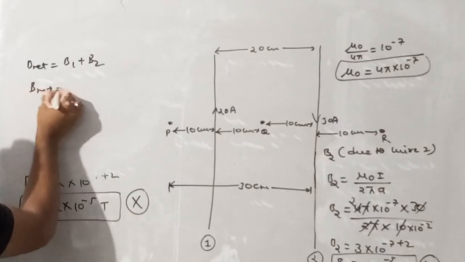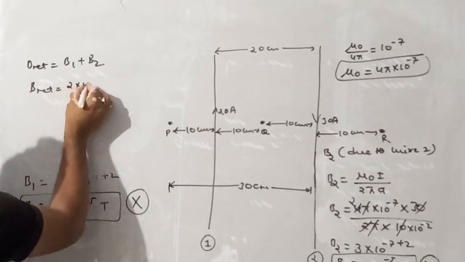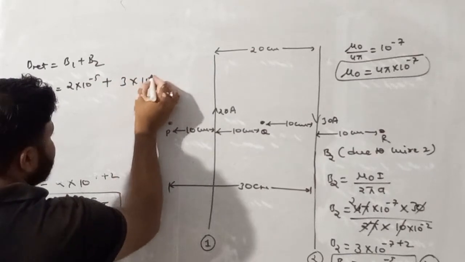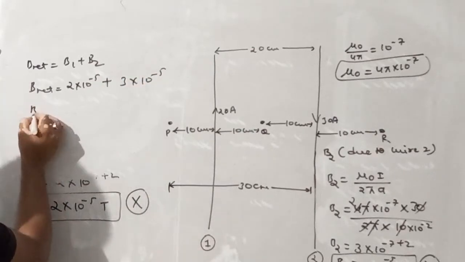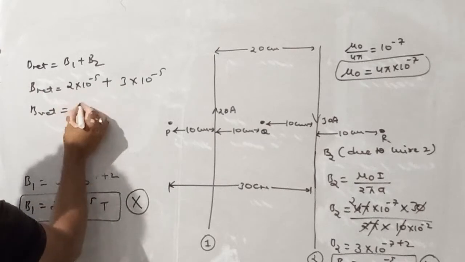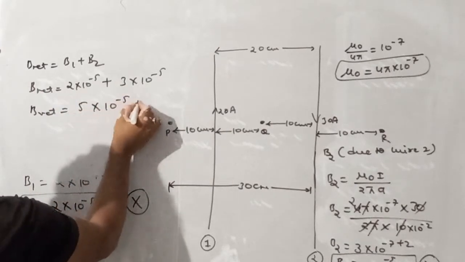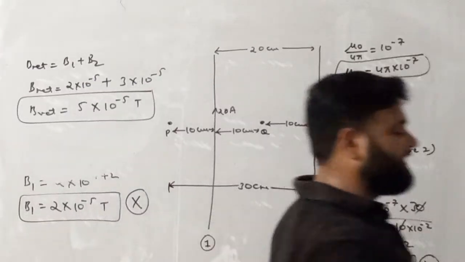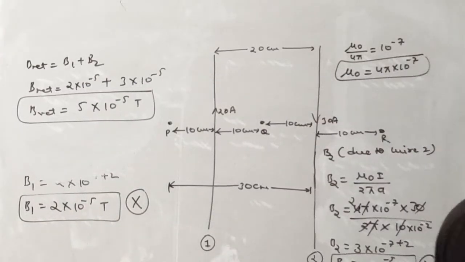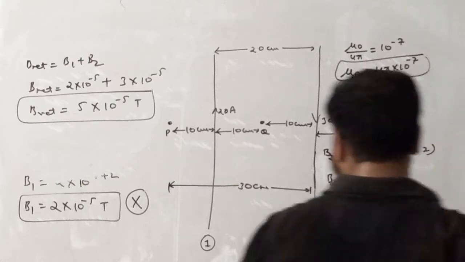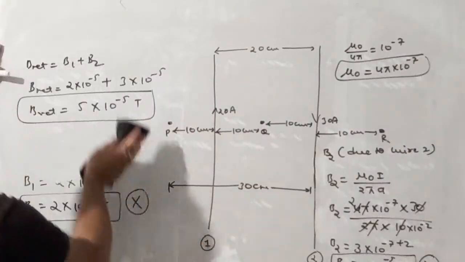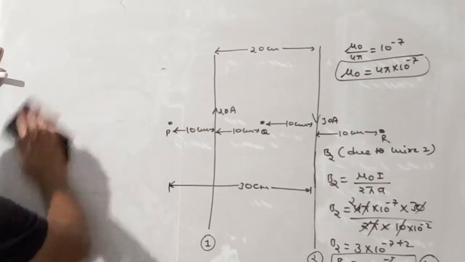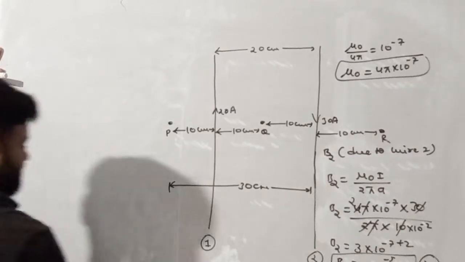So B net becomes equal to 2 into 10 raised to the power minus 5 plus 3 into 10 raised to the power minus 5. So minus 5 gets common. 3 plus 2 is 5. So 5 into 10 raised to the power minus 5 Tesla is the net magnetic field at point Q. Now we'll find the magnetic field at point R. So just find out the value of magnetic field at point R.